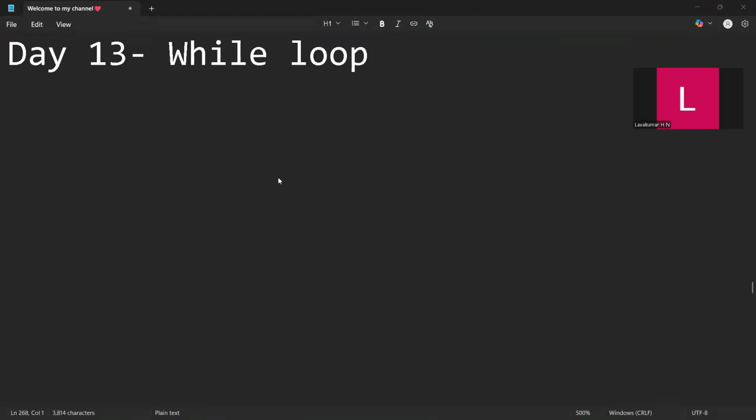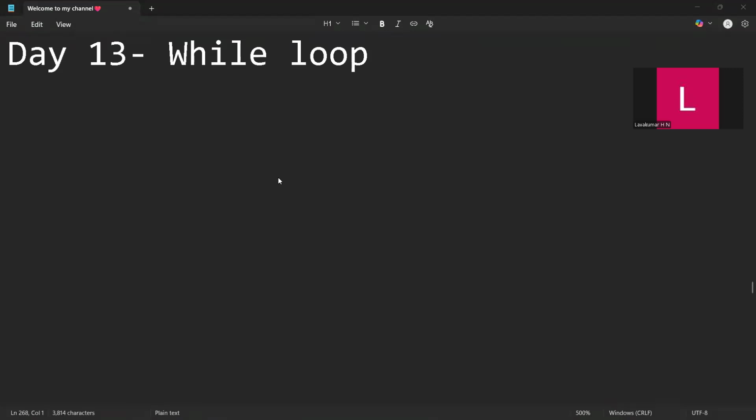Today we have another beautiful loop, that is the while loop. Remember, most programming languages have the for loop and the while loop. These are mostly used loops. So now without any delay, let's start with the while loop, guys.